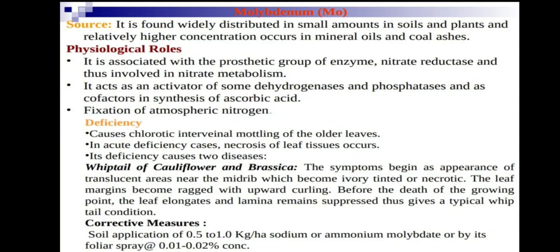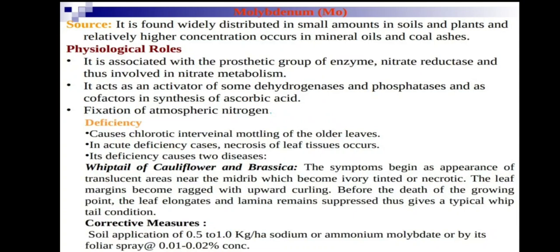The leaf margins become red with upward, that is inward, curling. Before the death of the growing point, the leaves elongate and the lamina remains suppressed, thus giving a typical whiptail condition.